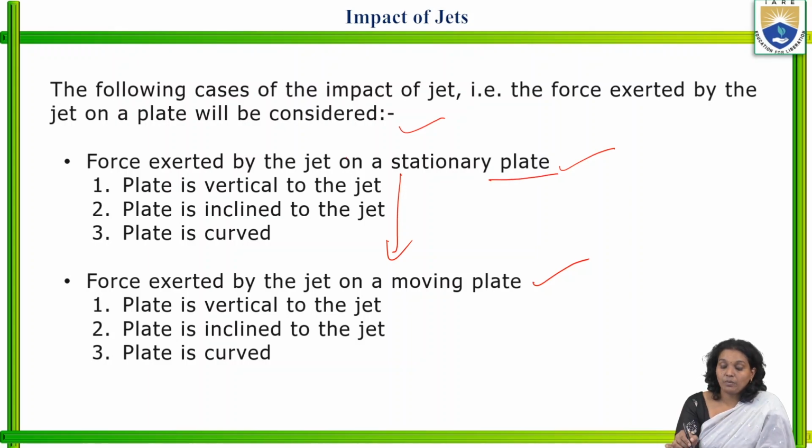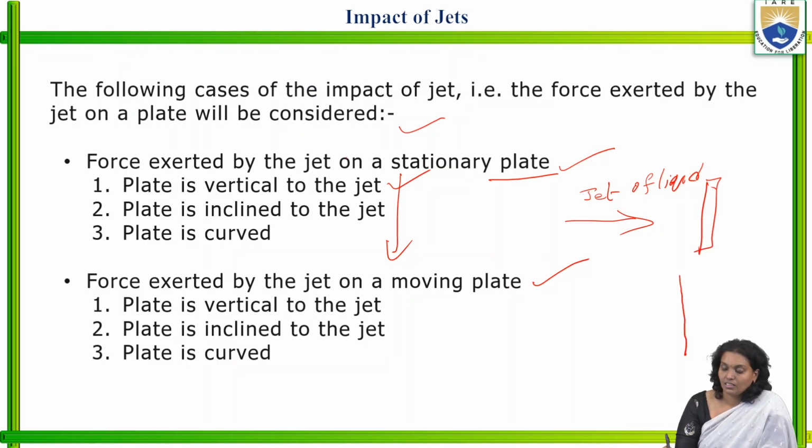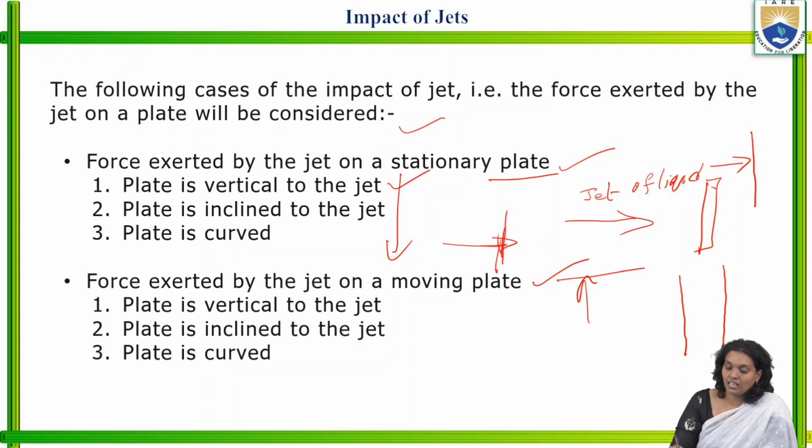Coming to the stationary plate. Whenever the plate is vertical to the jet like this, this is the jet of water, just for understanding. This is the stationary plate. It is straight like this. So whenever the jet of water is in this direction, the plate is like this. The plate is vertical to the jet. In some other case the jet of water may be like this, and this is the plate. The plate is vertical to the jet of water.